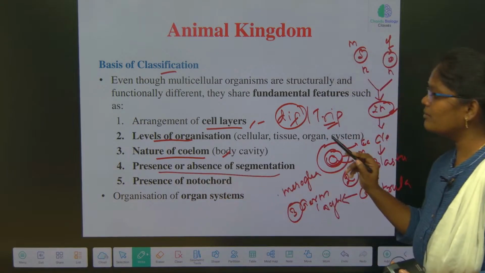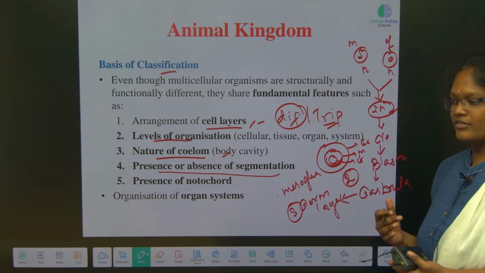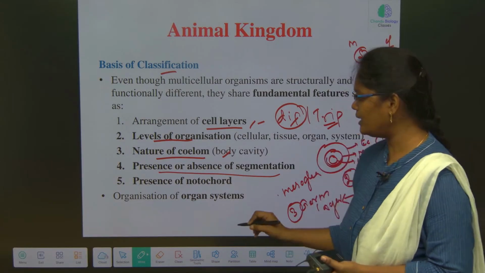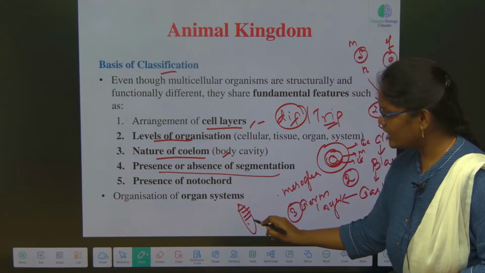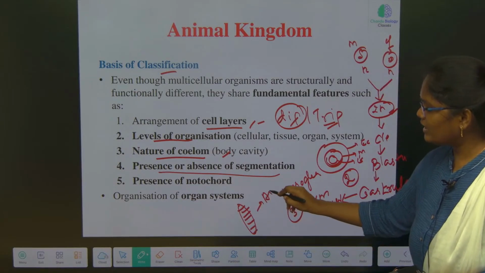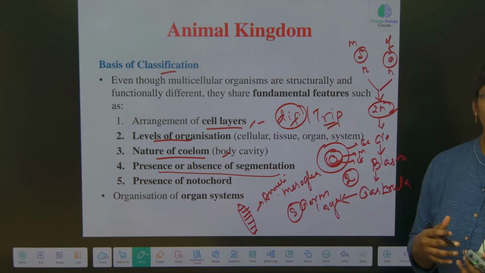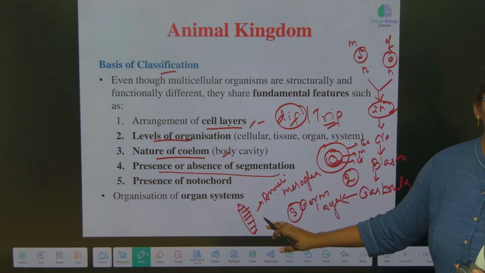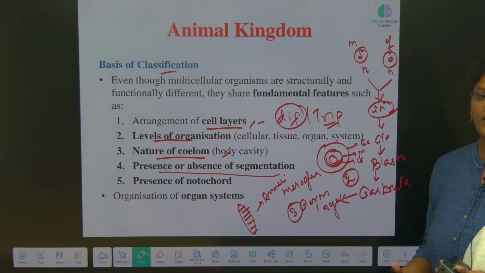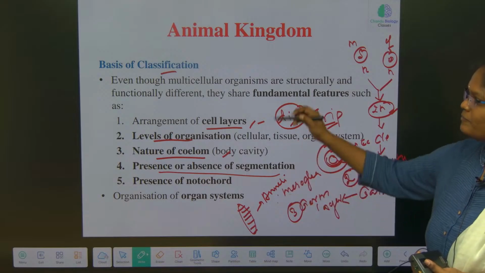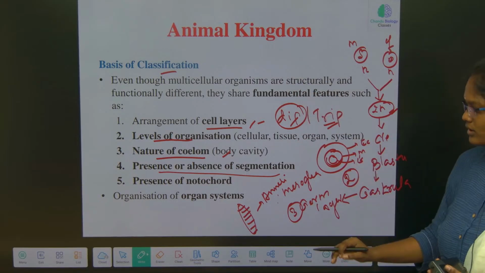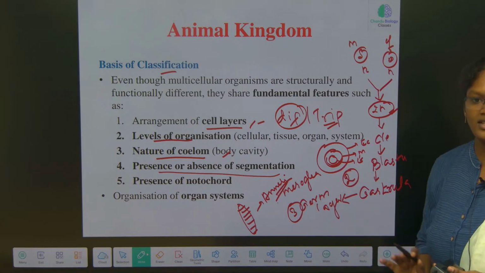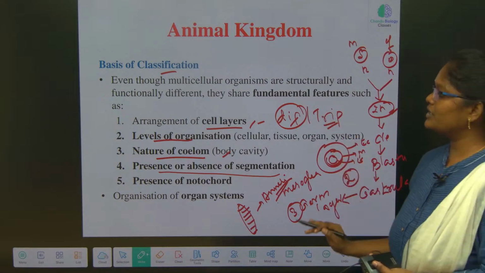Another basis is the presence or absence of segmentation. Organisms placed in some phyla have segments. For example, the earthworm has segments and is placed under the phylum Annelida. The concept of segments is seen in Annelida, so majorly all the organisms under Annelida have these segments. If we know the name Annelida, we can say that whatever the organism is, it has segments. This is why classification is very important.